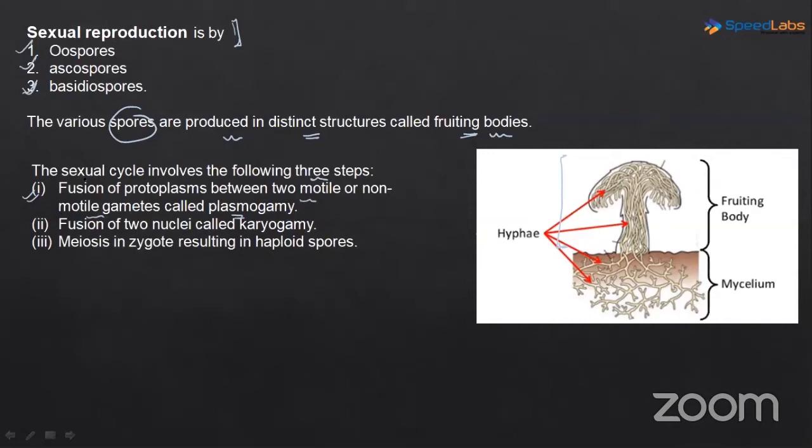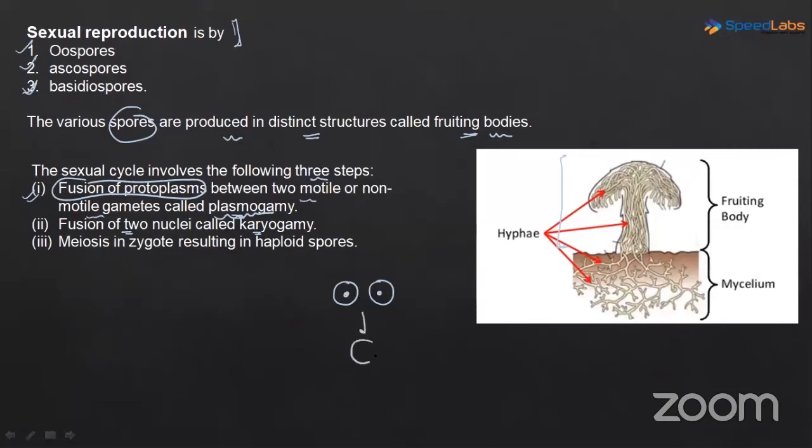So the first step is fusion of protoplasms, and this is called as plasmogamy. After the plasmogamy, once the protoplasms have fused of two cells, there will be fusion of two nuclei, which is called as karyogamy. See, these are the two gametes and these are the two nuclei.